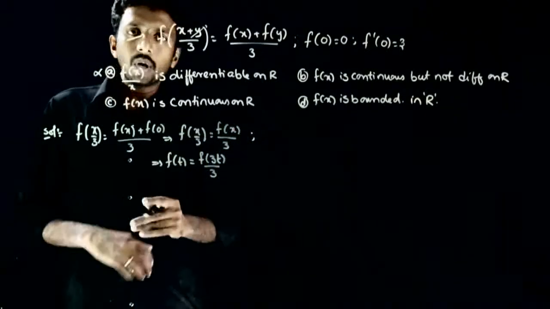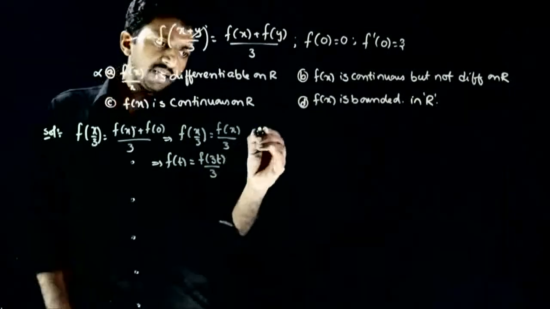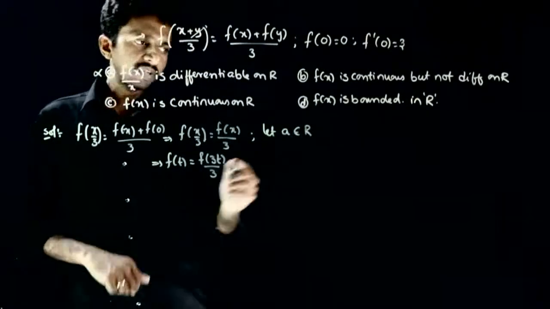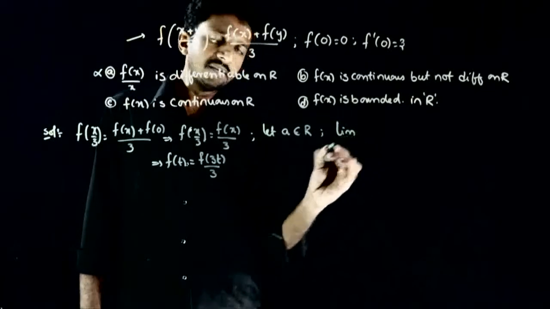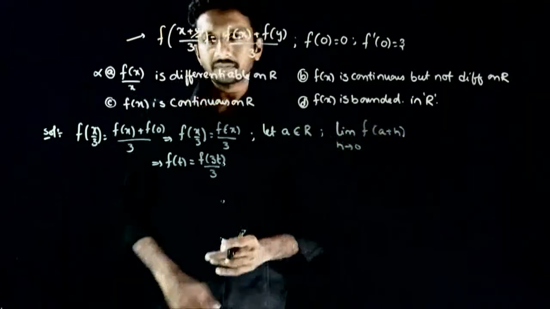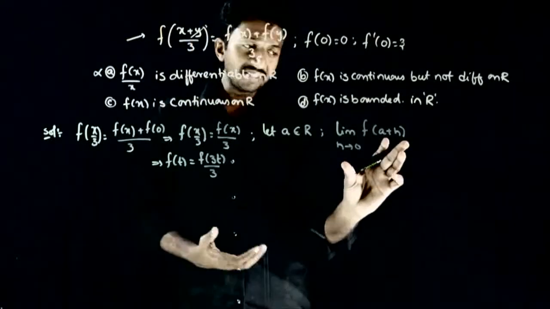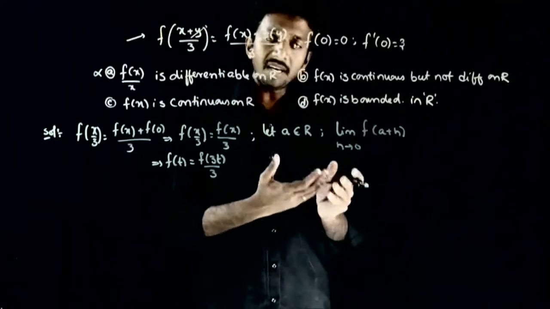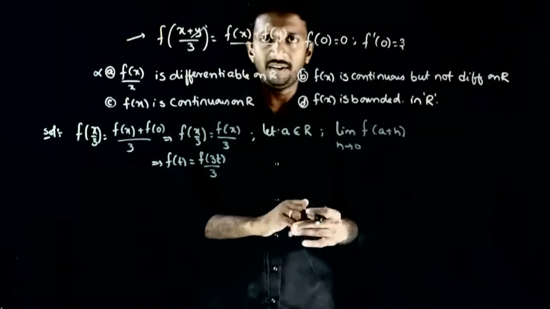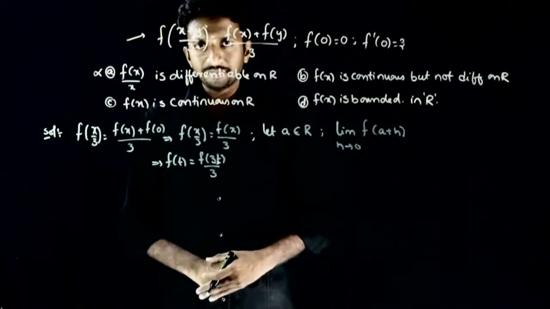Now let us try to analyze the continuity of this function f of x. Let a number a belong to R, we will take any number a. Now what is limit h tends to 0 of f of a plus h? If I can prove this to be equal to f of a, then my function is continuous at x is equal to a. If I cannot prove it, then it may not be continuous. So let a belong to R, limit h tends to 0 of f of a plus h, what will it be?